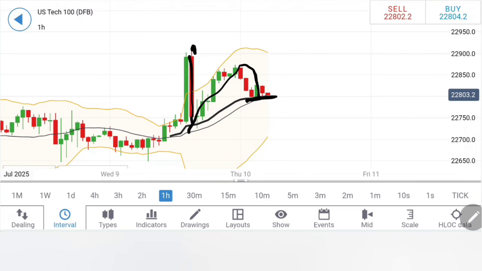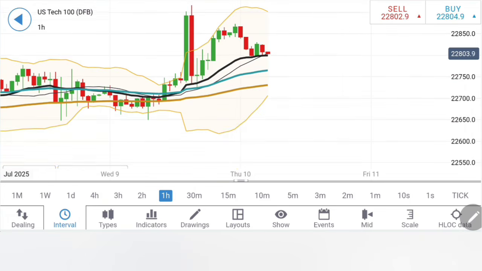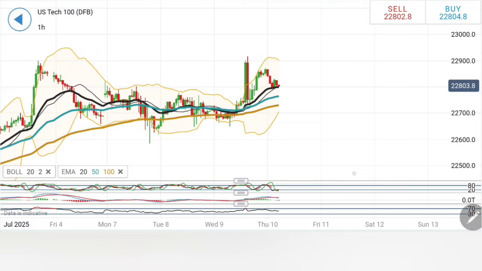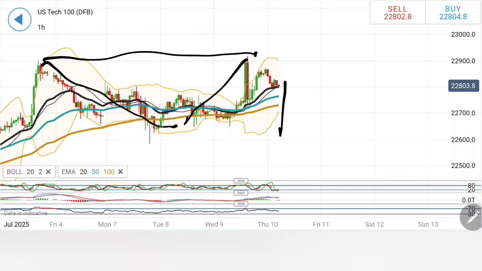22,780 levels, stay short for 22,740, 22,750 and 22,700. Once 22,740, 22,750 is breached, more bearishness should ideally prevail. We can in fact look forward to 22,680, 22,660 and then the 22,600 zone as the next targets. Yes, see, after this greater drop it has retraced, formed a double top, and is now looking downwards.